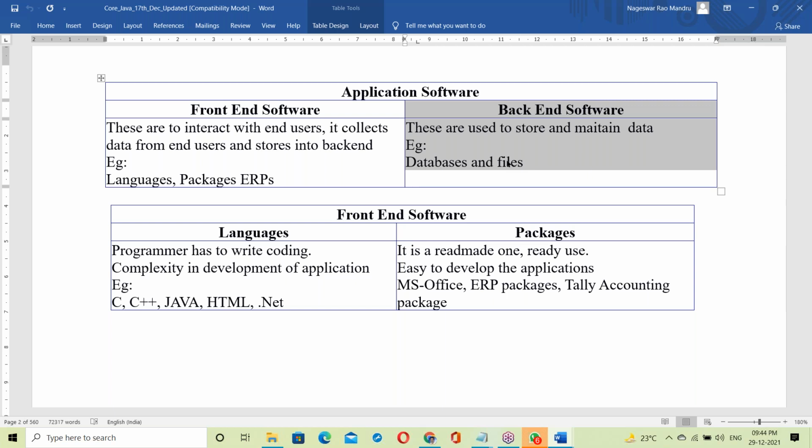What exactly is Hadoop? Hadoop is very hot in the market. Why is Hadoop famous in the market? I'll take a one-day session on that also. So, front end and back end, fine.